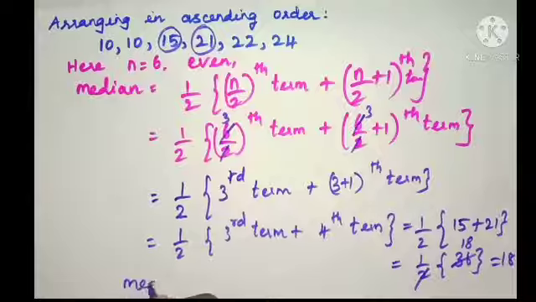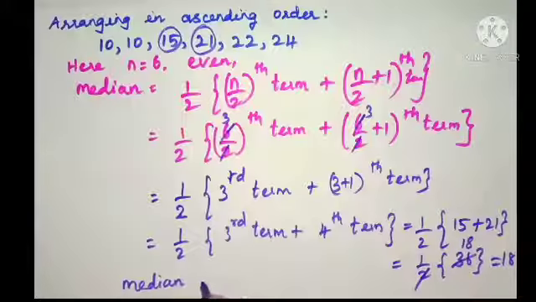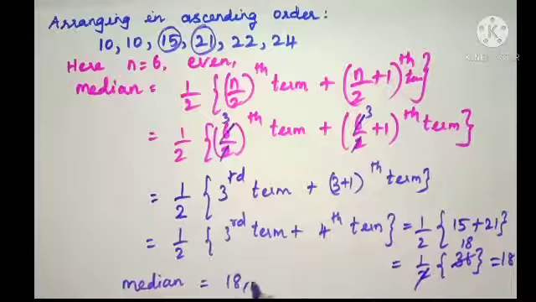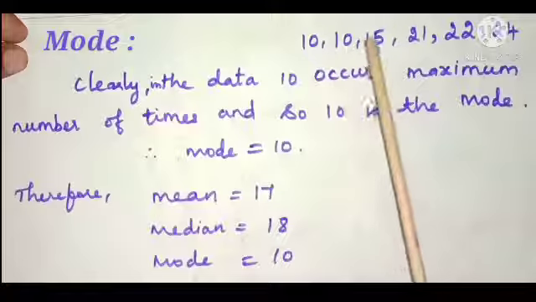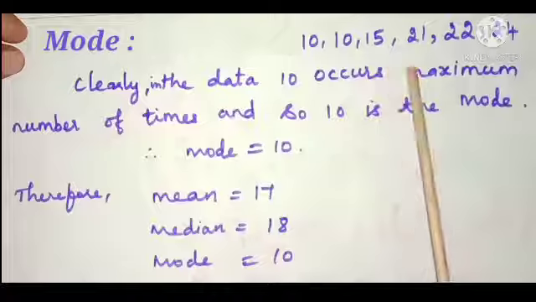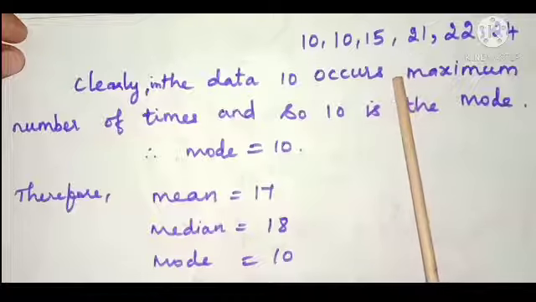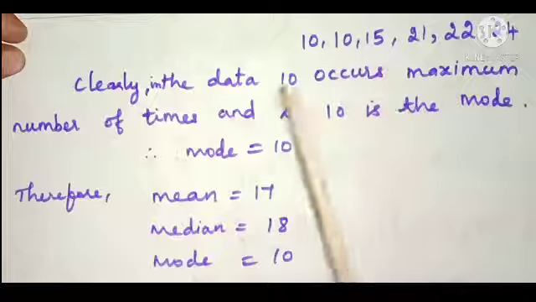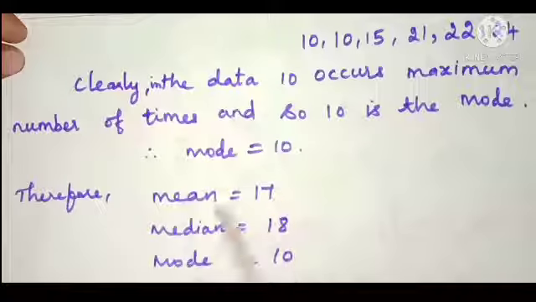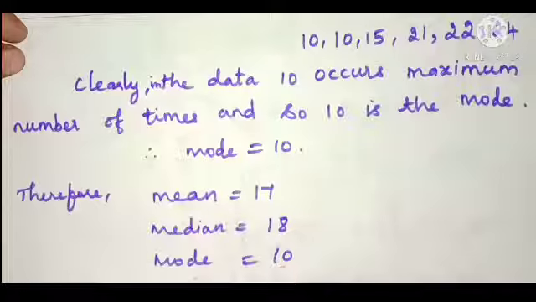Thus, the median is equal to 18. In the data, 10 occurs maximum number of times, and so 10 is the mode. We know that mode is the value of the data which occurs maximum number of times. Therefore, mean is equal to 17, median is equal to 18, and mode is equal to 10.